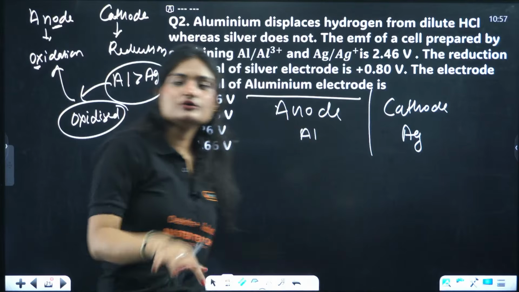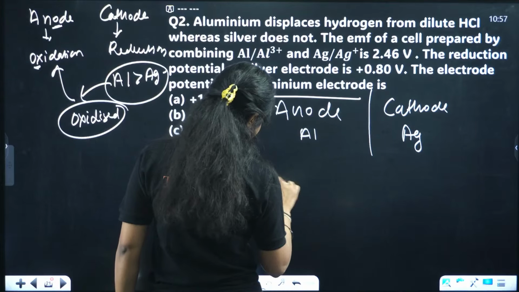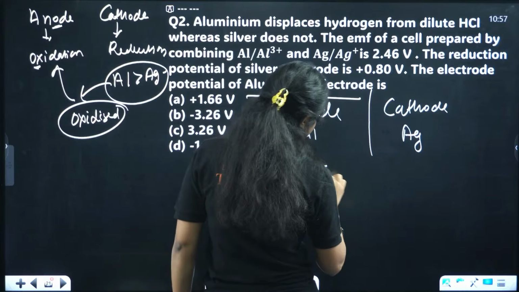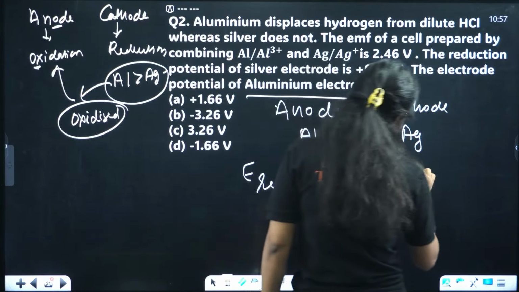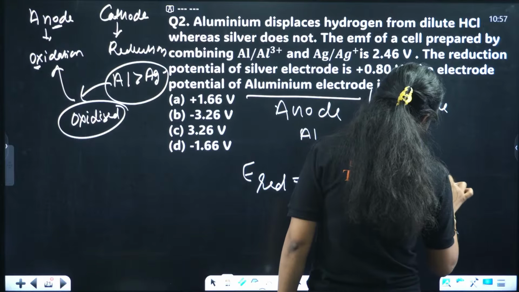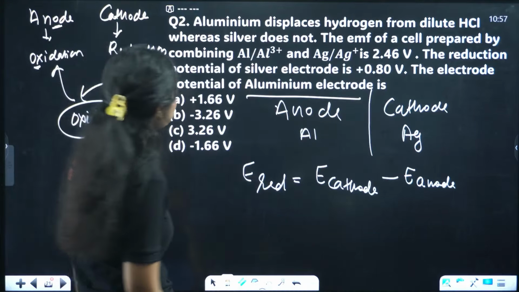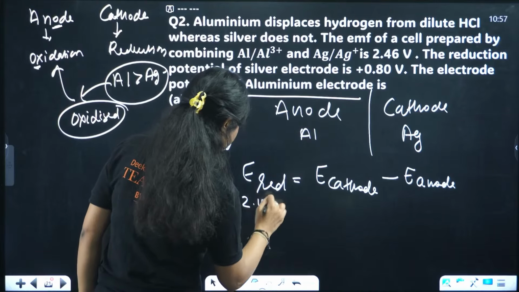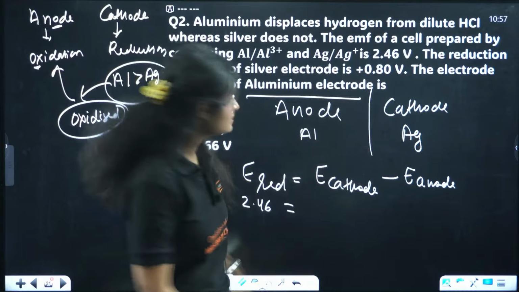Okay. Now, how do you calculate the reduction potential of this cell? That will be equal to E naught cathode, reduction potential at cathode, minus the reduction potential at anode. Clear? The reduction potential is given actually. It is 2.46. Cathode is silver. For silver it's also given 0.8.